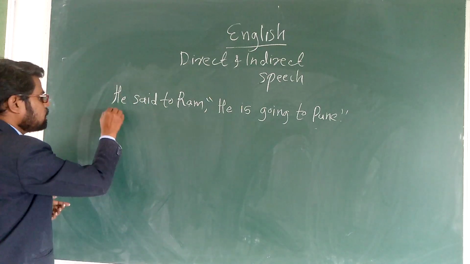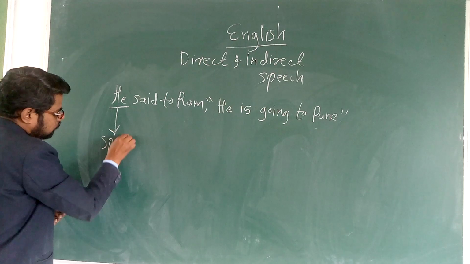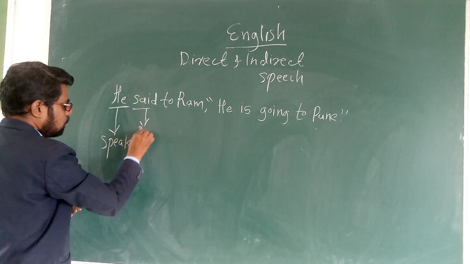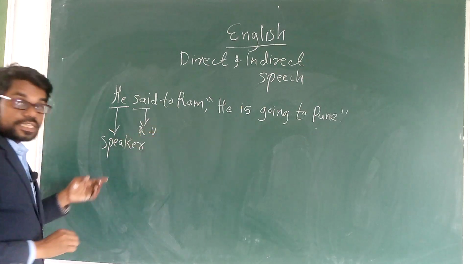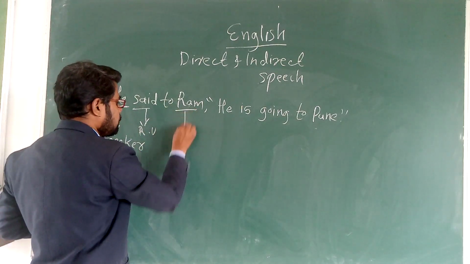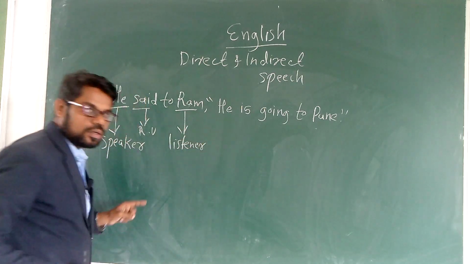So in this sentence, he, as you know, is the speaker, and this word said is known as the reported verb. This Ram is the listener.